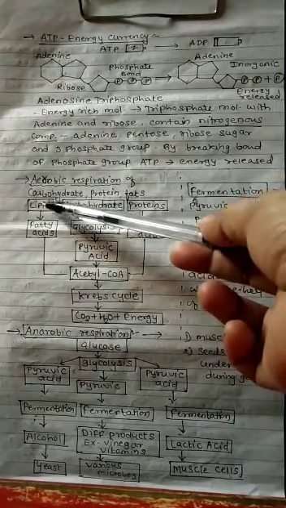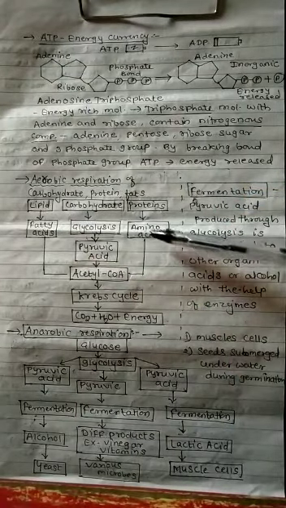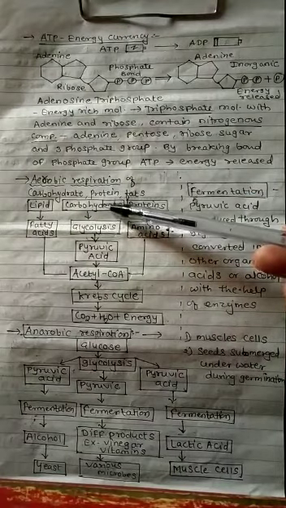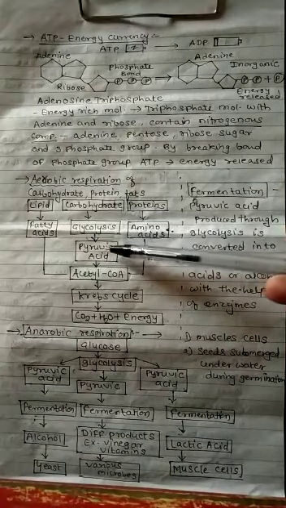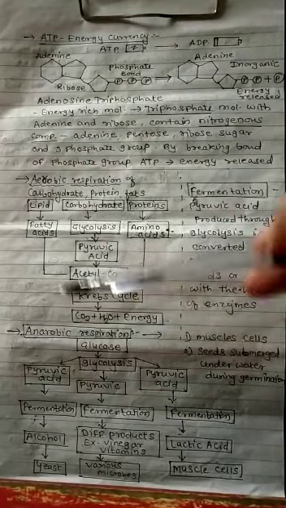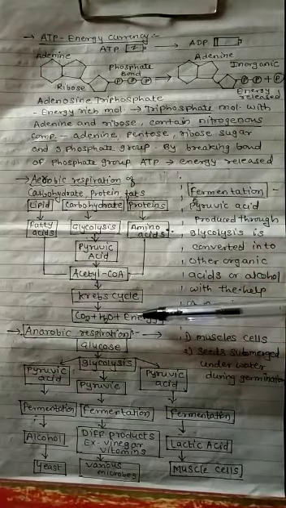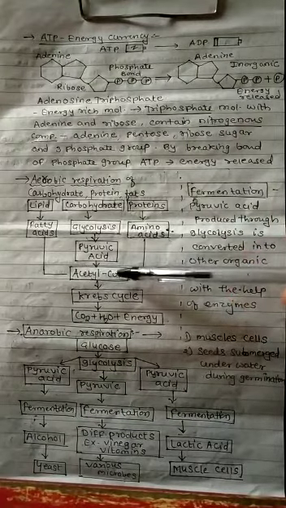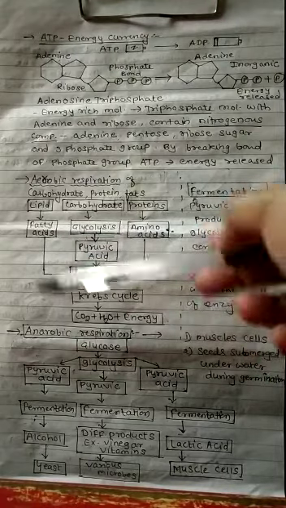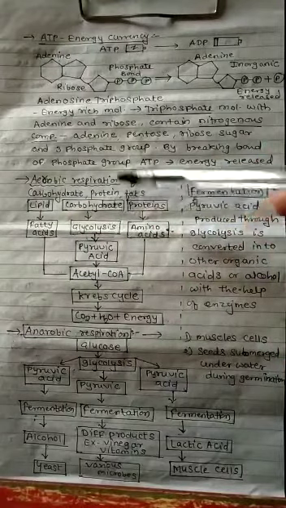After digestion, lipid is converted into fatty acid, protein is converted into amino acid, and carbohydrate under glycolysis splits up to form pyruvic acid, then acetyl coenzyme A, and this is the whole Krebs cycle. In that cycle, carbon dioxide, water, and energy are released. See, acetyl coenzyme A we also get from fatty acid and amino acid. So this is a flow chart for aerobic respiration.